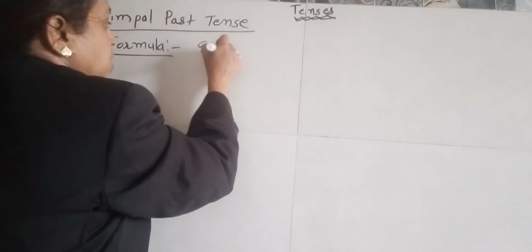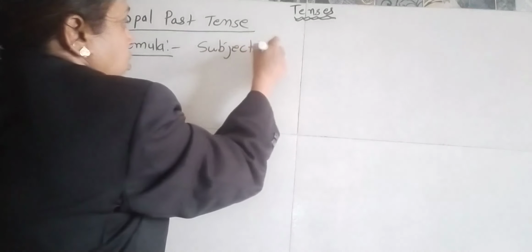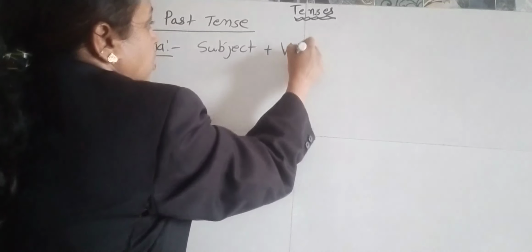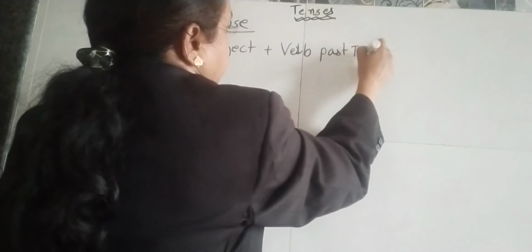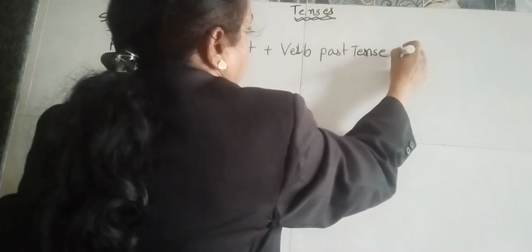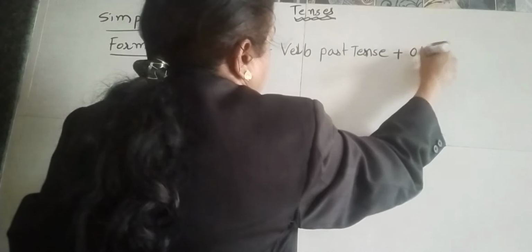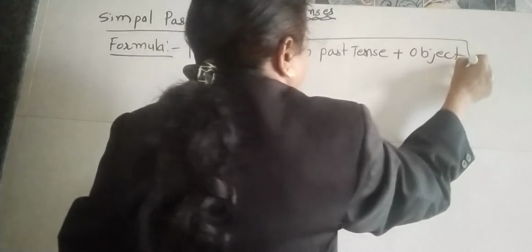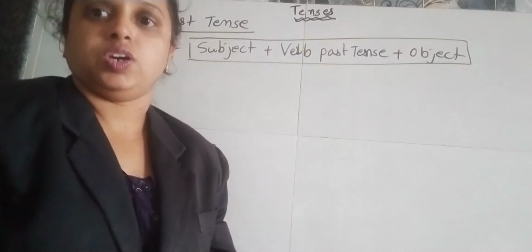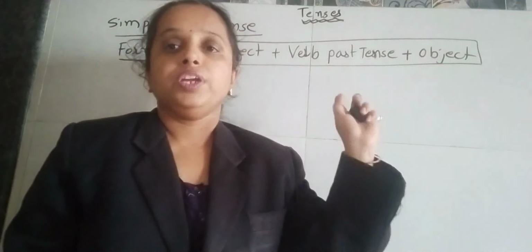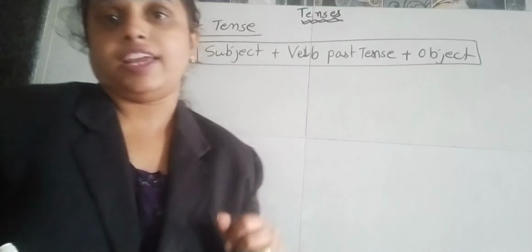The formula is subject plus verb past tense plus object. This is the formula of the simple past tense. According to this formula, we'll make the sentences.